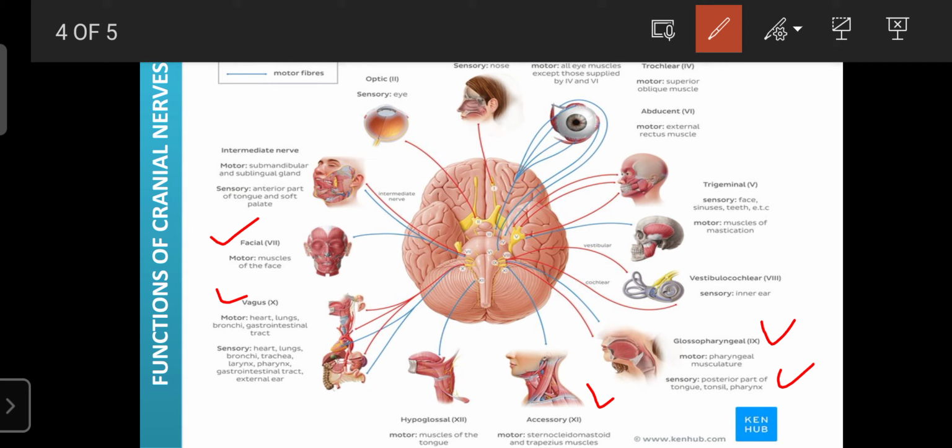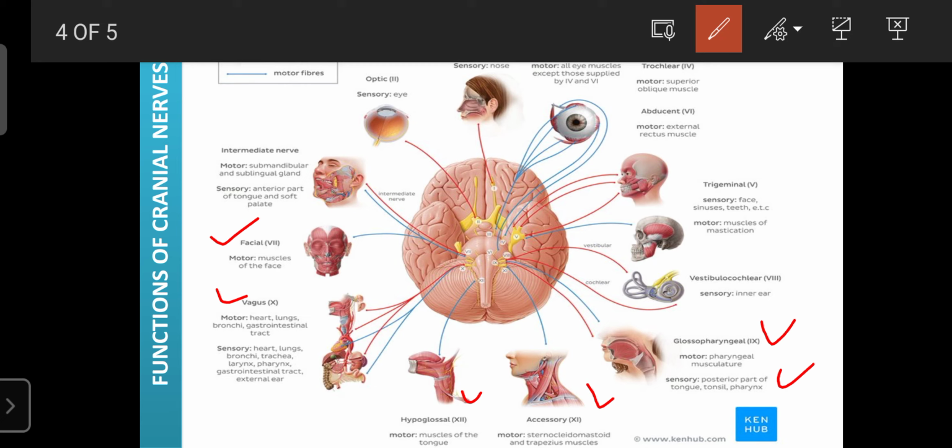Then hypoglossal, it is also a motor nerve. It can carry messages to the muscles of the tongue. So it is involved in the movement of the tongue. So like that, these are the various cranial nerves. They carry the sensory messages towards the brain and supply the motor function towards the organs. So they are involved in the regulation of various functions.